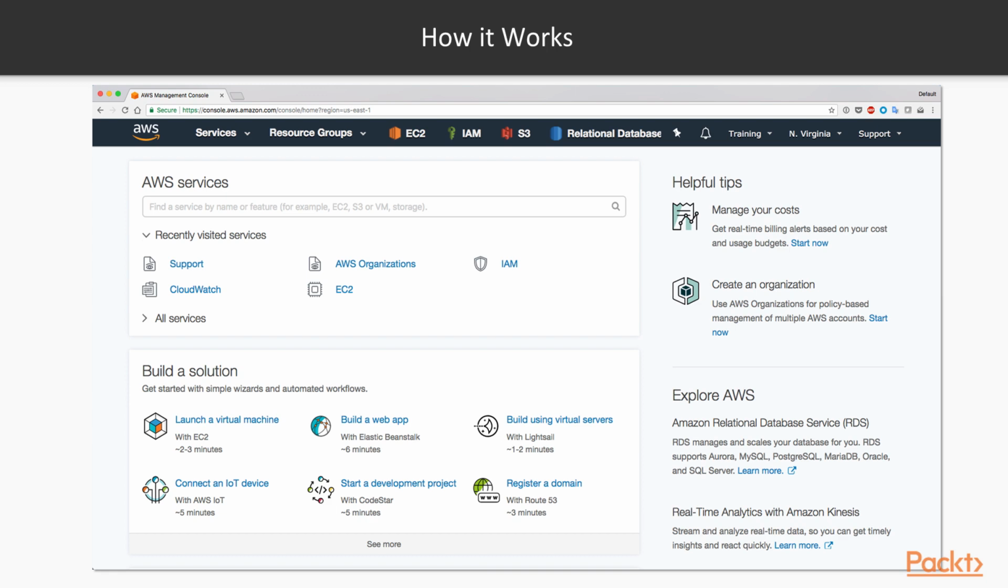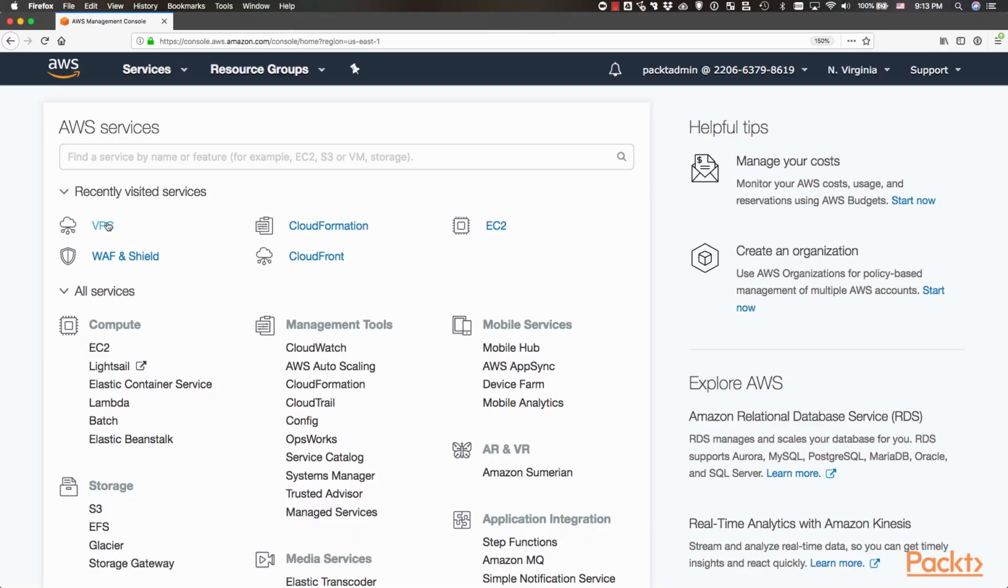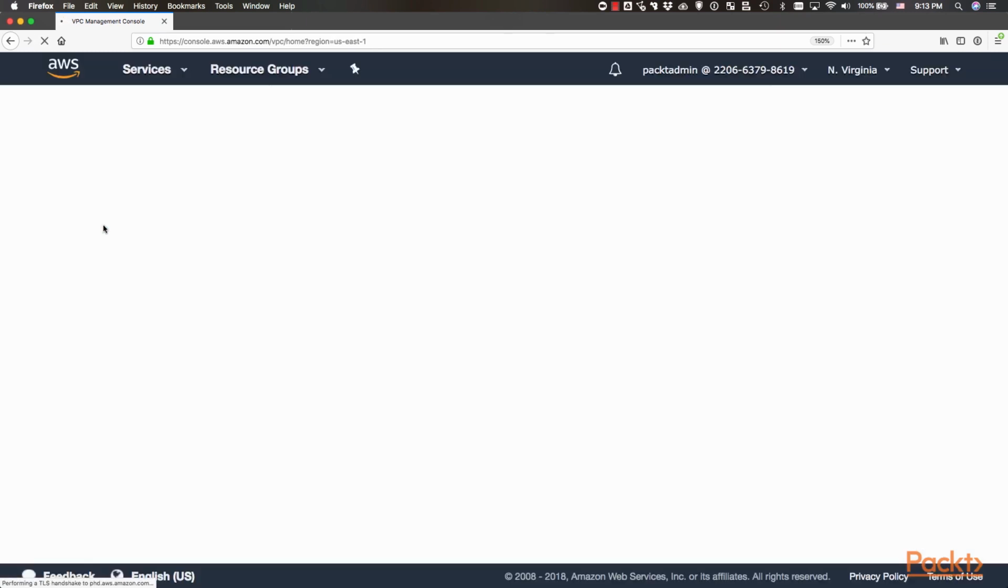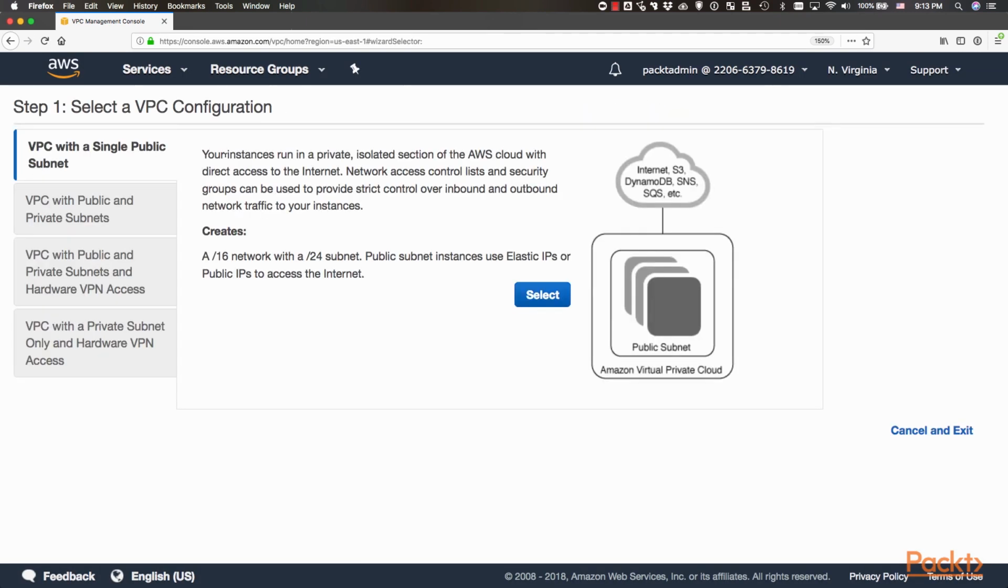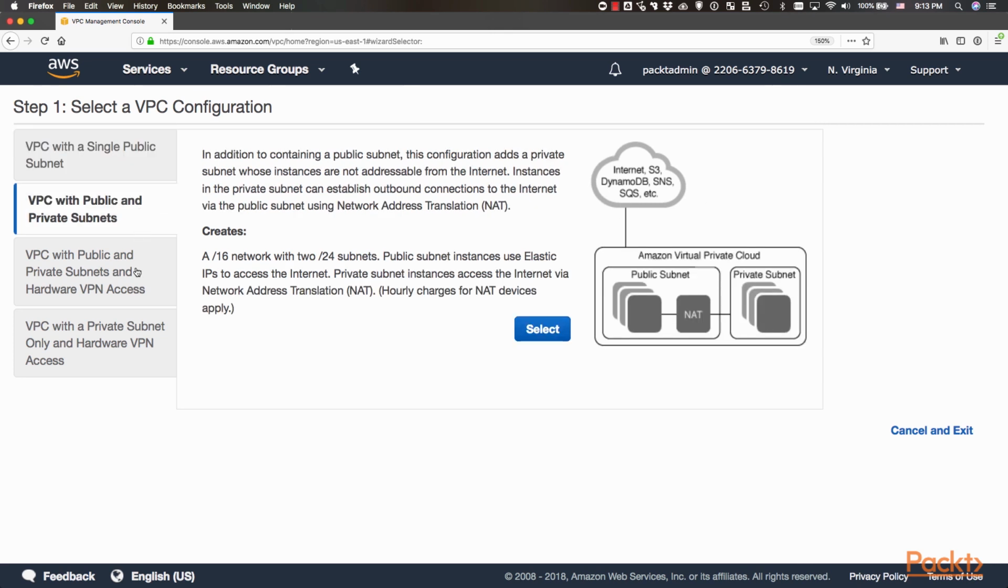So let's see how AWS VPC works. So we are in the AWS Management Console. I can go here to VPC and I can start the VPC wizard to create the VPC. As you can see here, we can create VPCs using the API, of course, or the command line interface. But here we have different options in this wizard.